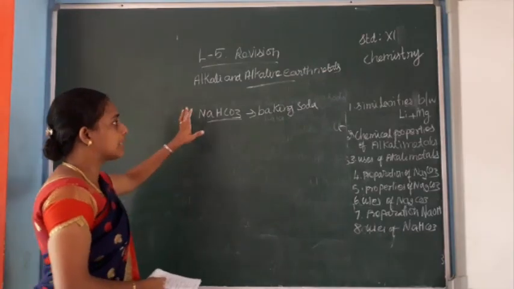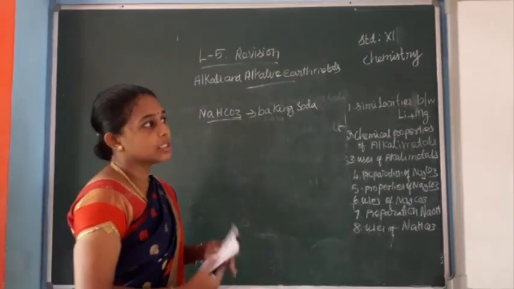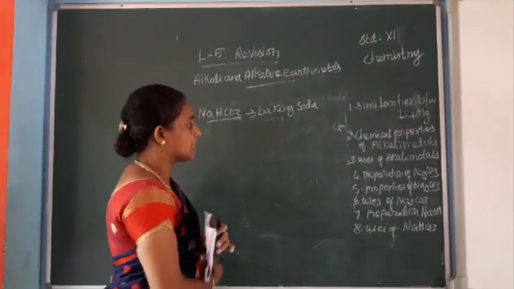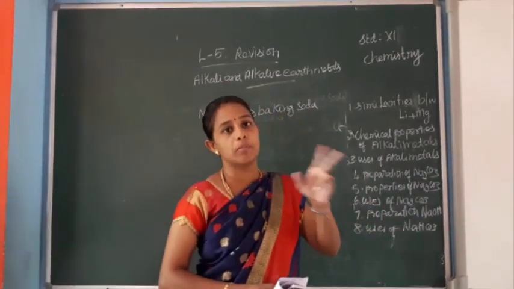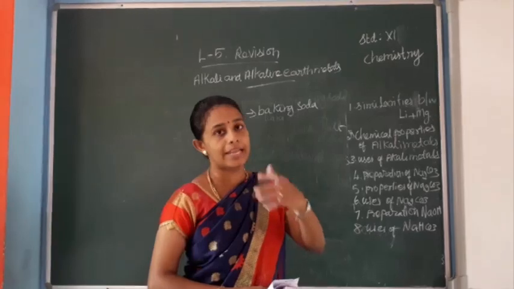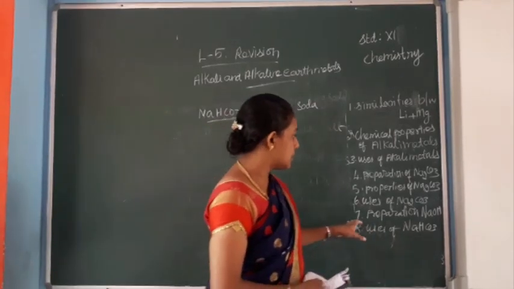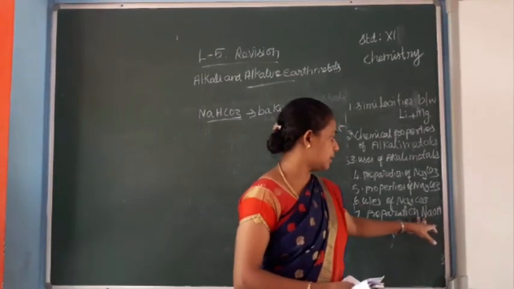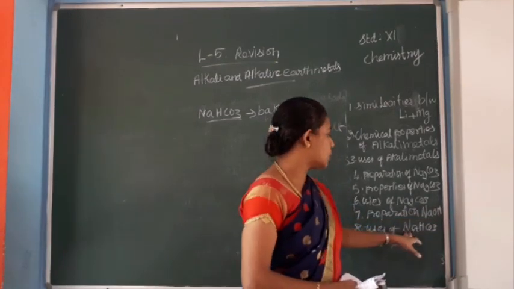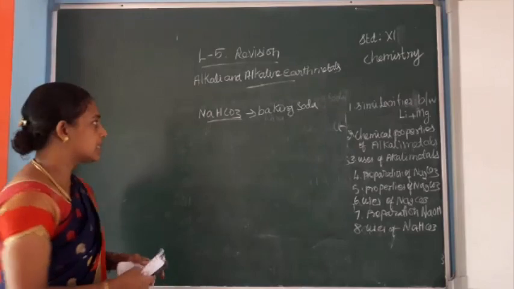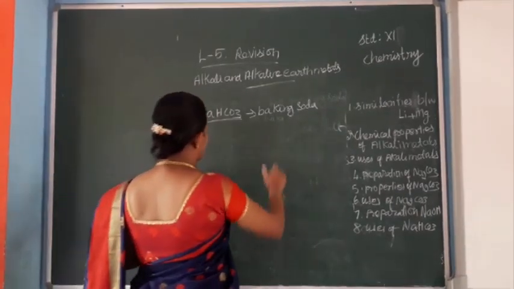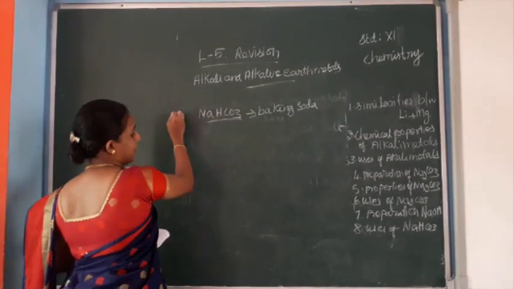So study both the chemical name and the common name. Sodium carbonate means washing soda, sodium chloride means table salt and cooking salt, sodium hydroxide is an alkali, and sodium bicarbonate is baking soda.